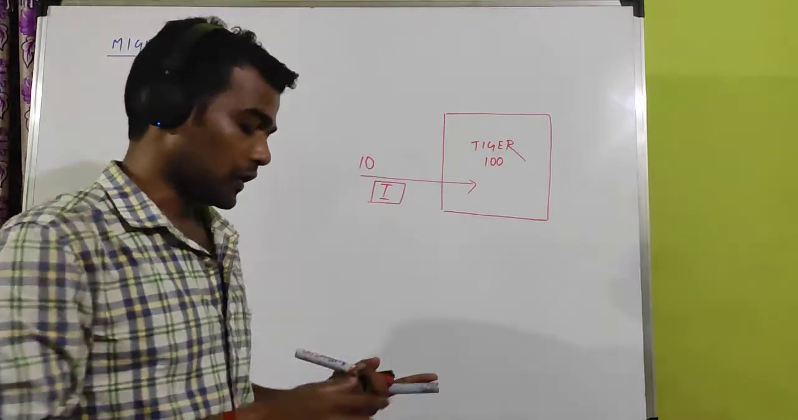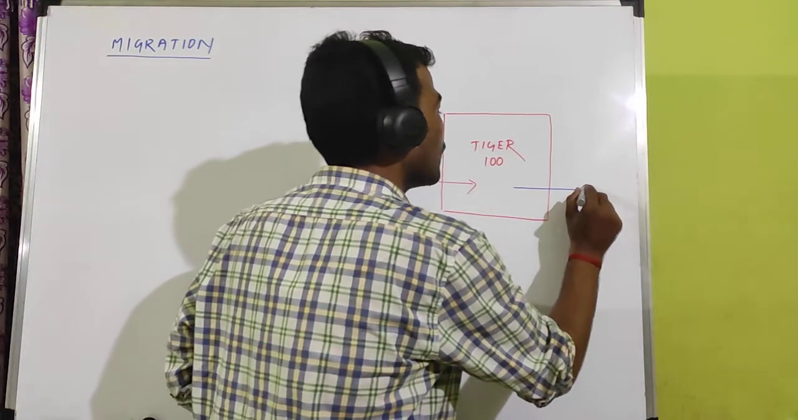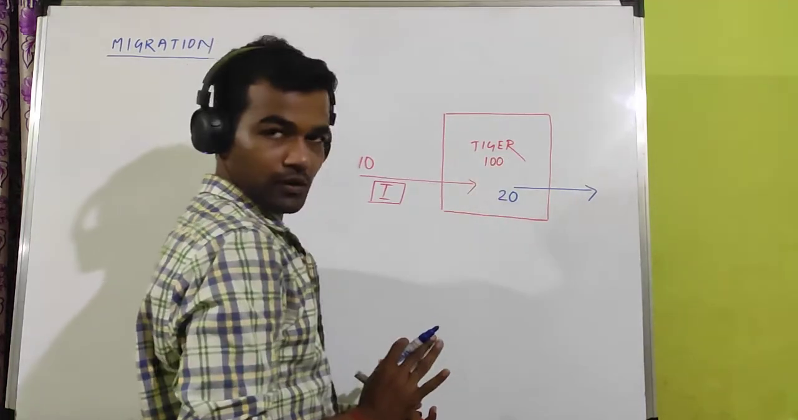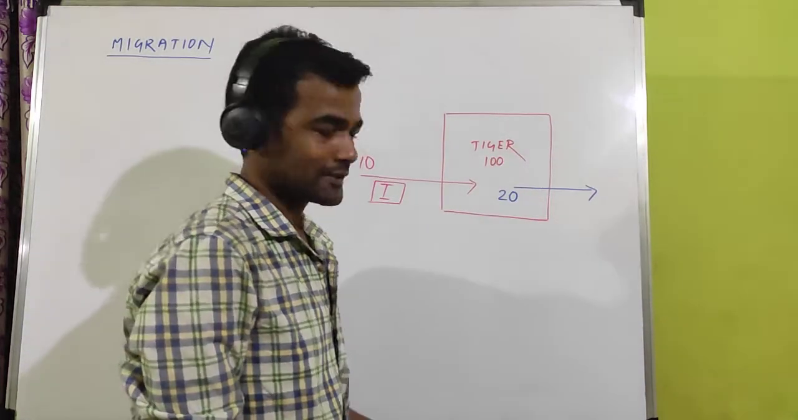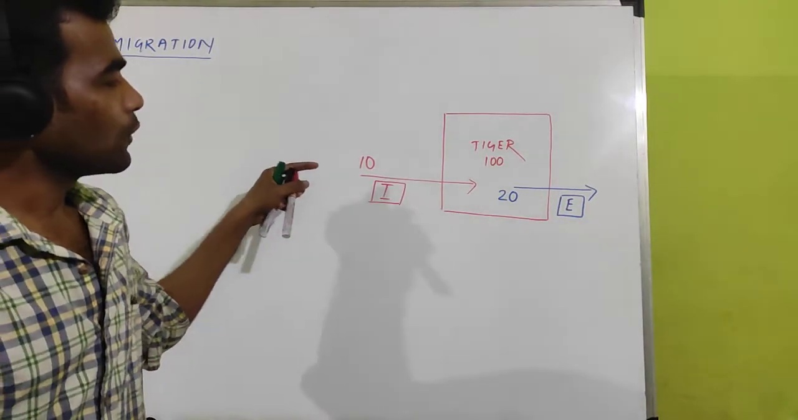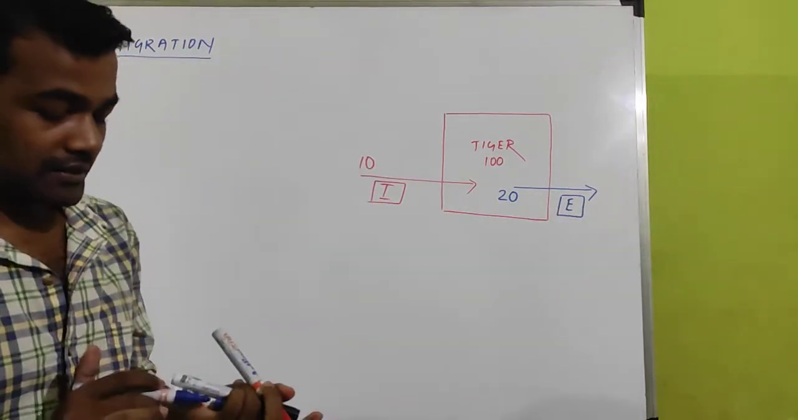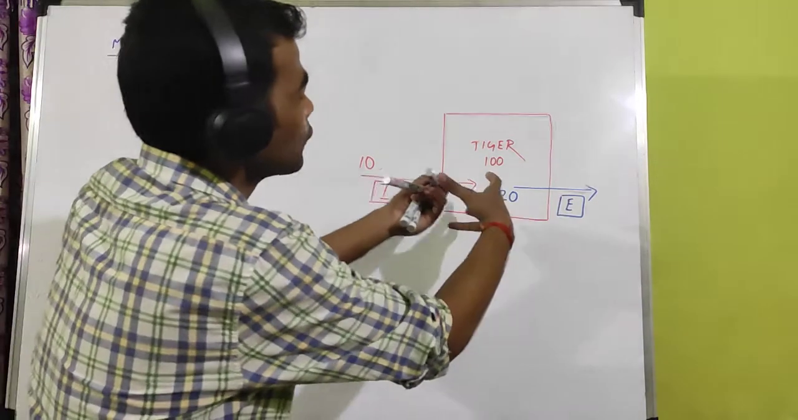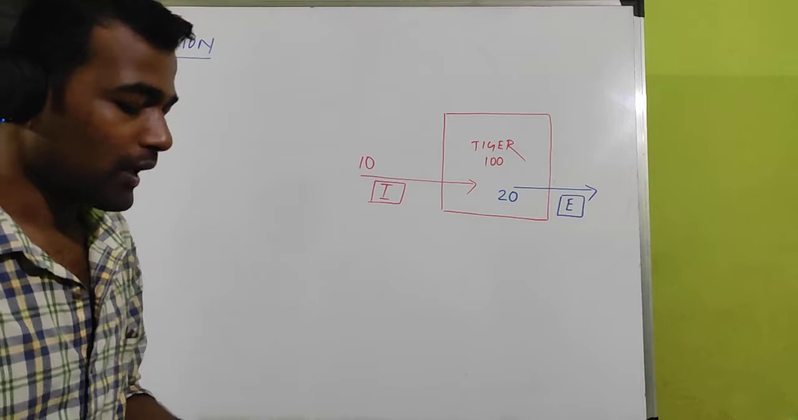Its opposite is called emigration. What is emigration? One way outward movement. Let 20 individuals from these 100 leave the habitat and go anywhere else. That is called emigration. So immigration is a one way inward movement, emigration is a one way outward movement. But what is migration? It combines both. One example I am giving.